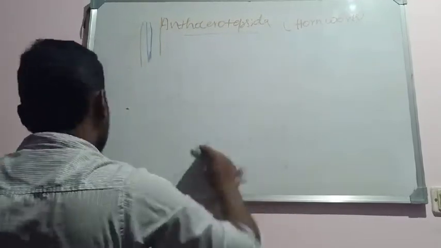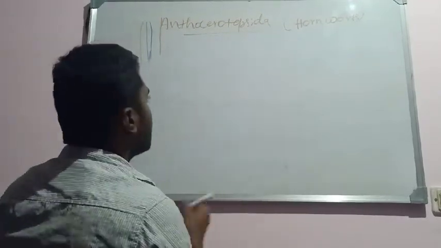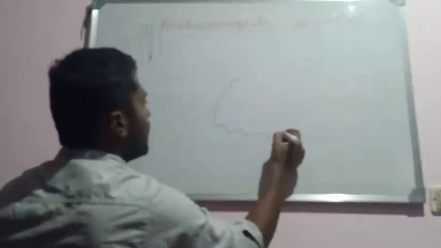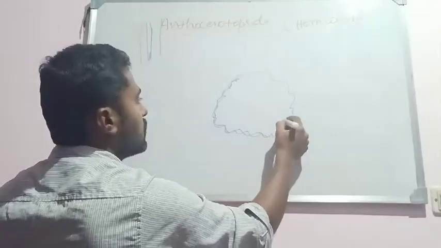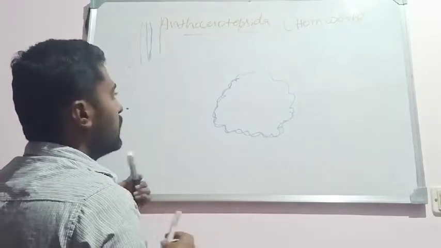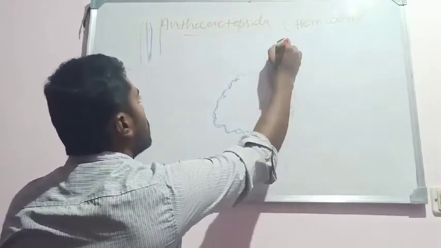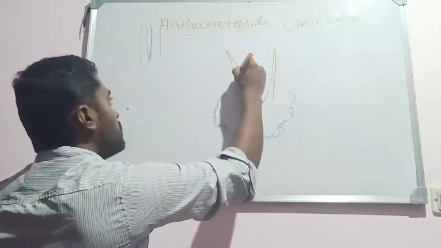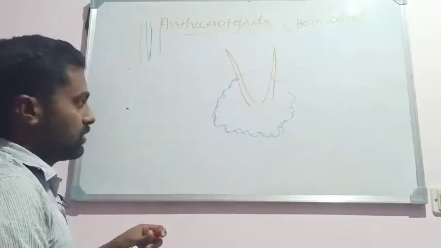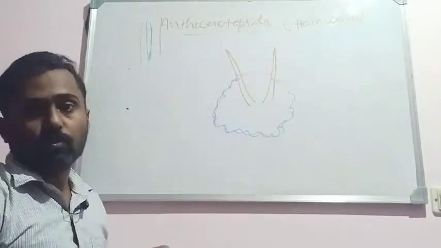They were popularly known as hornworts, as they bear horn-like sporophytes. If this is the thallus of Anthoceros, it bears a horny sporophyte on its surface. That's why they were known as hornworts.